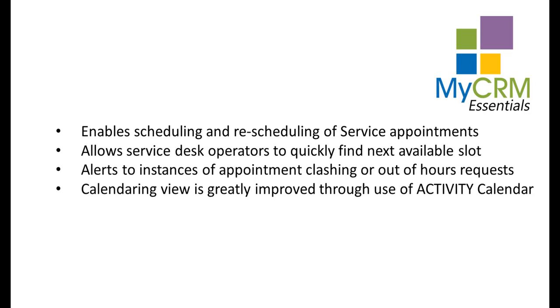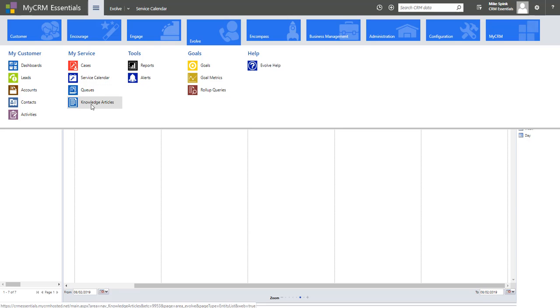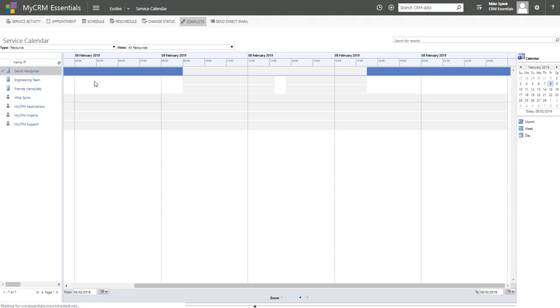Calendaring views can be greatly enhanced through use of our activity calendar, which is part of the MyCRM Essentials solution. Now let's have a look at service scheduling in action. In Essentials under Evolve, we're looking at the service calendar.